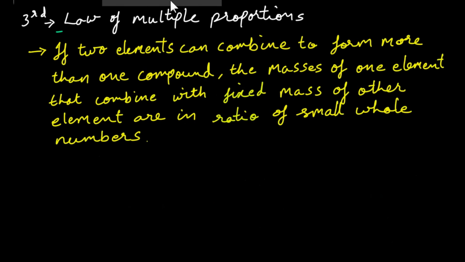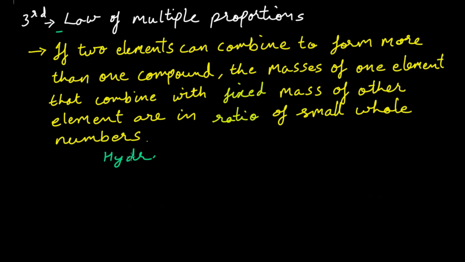The third one is the law of multiple proportions. The statement is: if two elements can combine to form more than one compound, the masses of one element that combine with a fixed mass of the other element are in ratio of small whole numbers. Now what is the meaning of this statement? To understand the meaning, let's take an example.